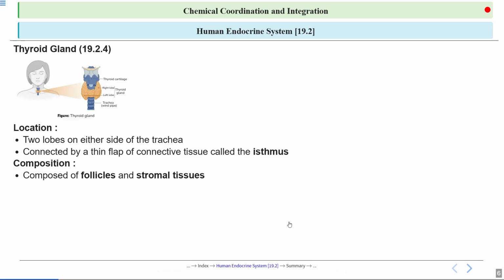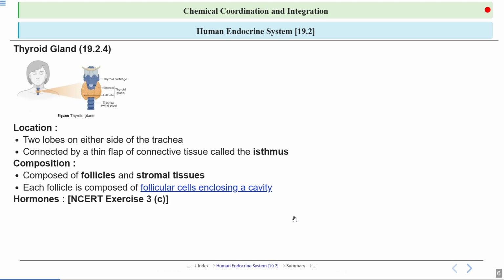It is made up of follicles filled with thyroid hormone, and supporting stromal tissues which help in hormone production as well as storage. Each follicle consists of follicular cells that surround and enclose the central cavity. So the structure forms part of the follicle's anatomy, which plays a key role in the development and function of the associated glandular tissue.